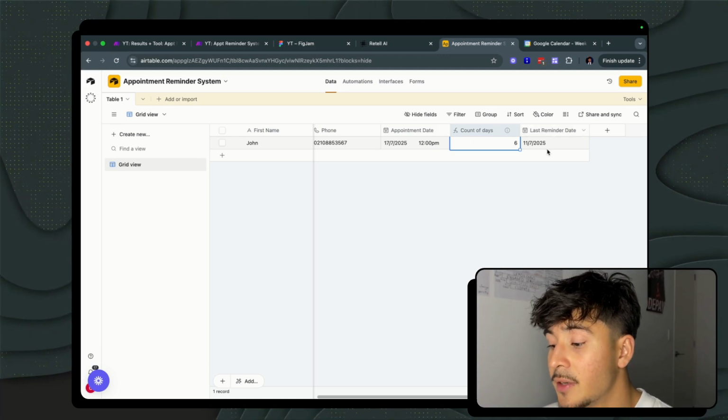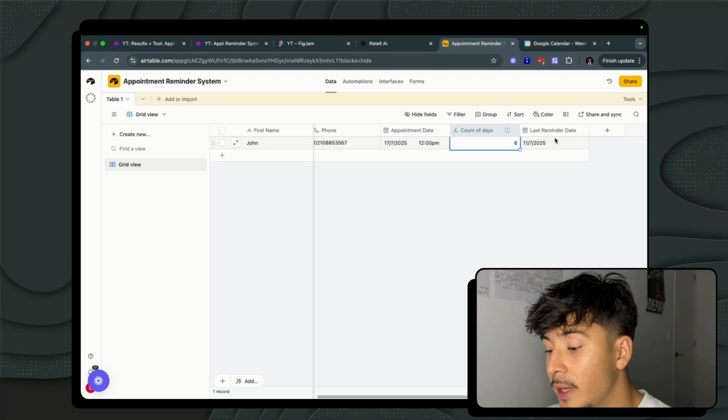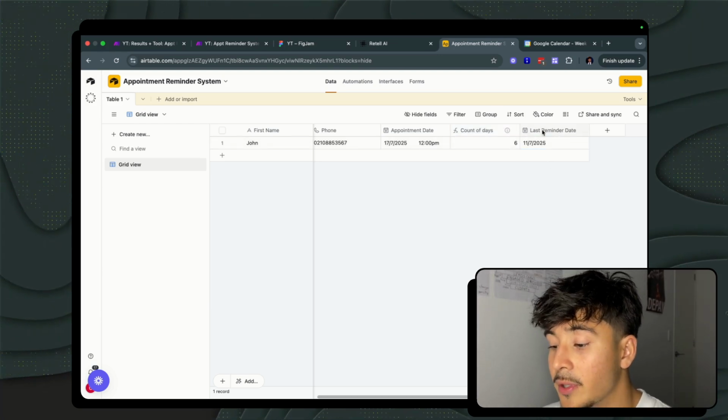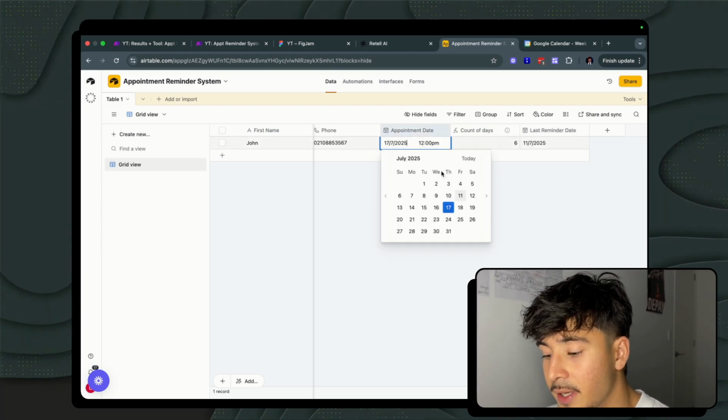And then just to confirm from our end, from this visibility that agent actually called them, then we have this field here to update us saying, yeah, we called them up and they probably know that their appointment is coming up. And obviously any changes that are made, we can just see in this field over here.